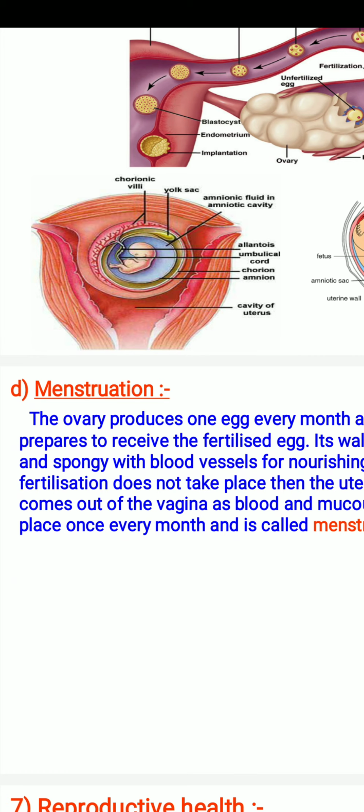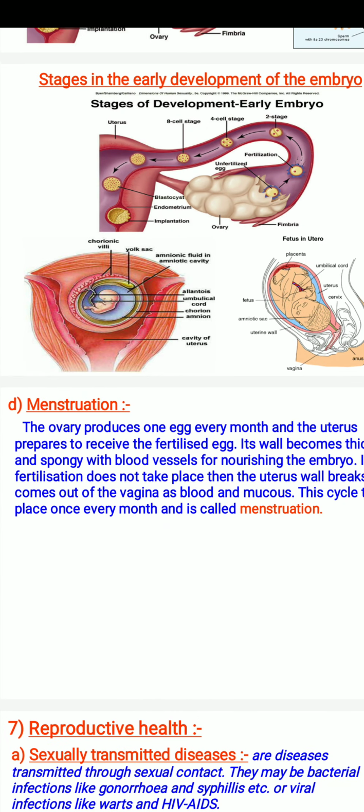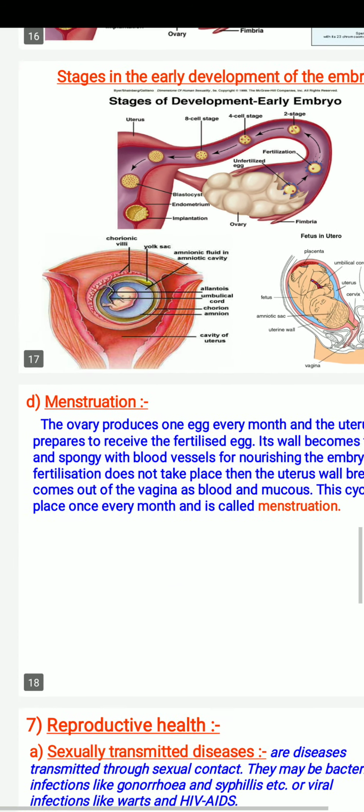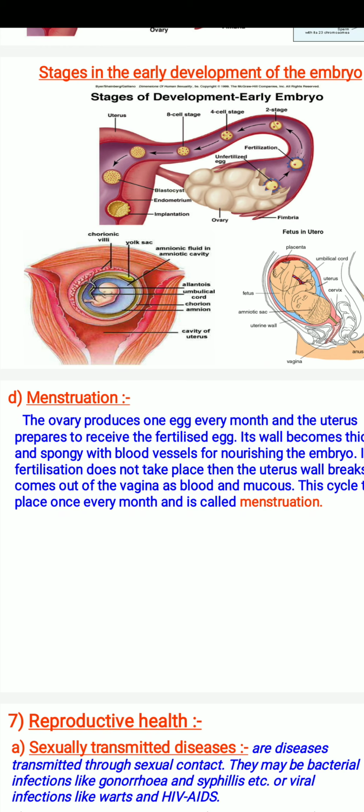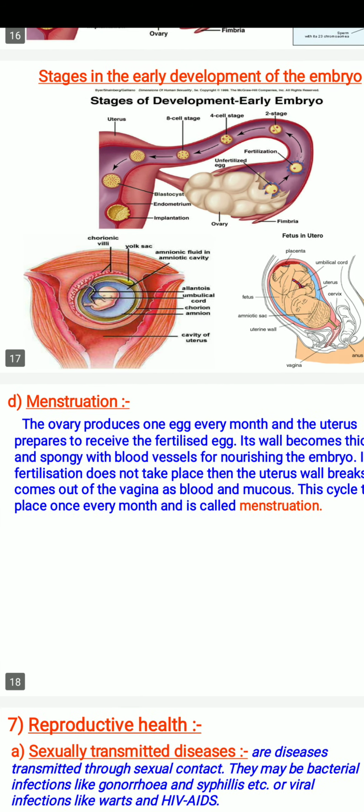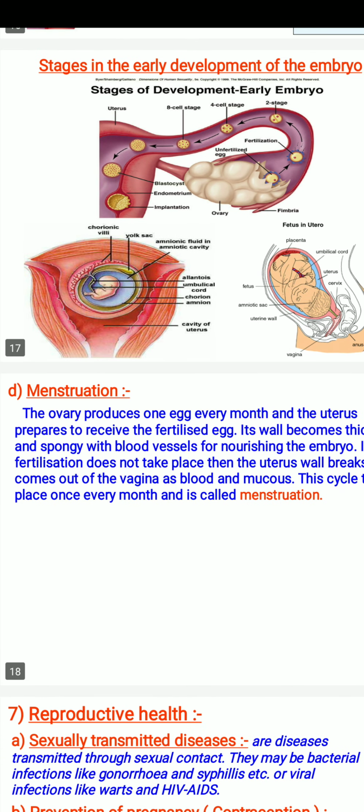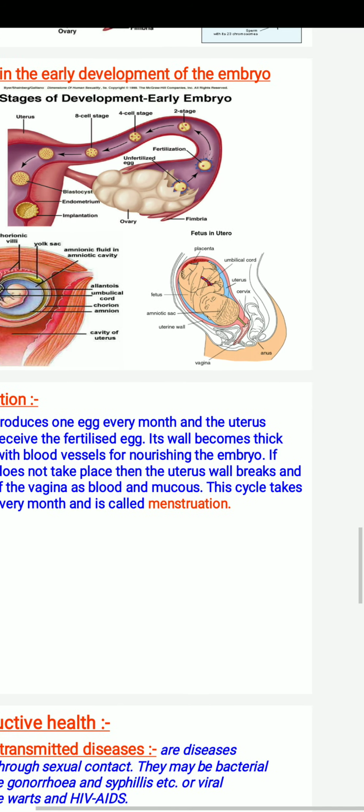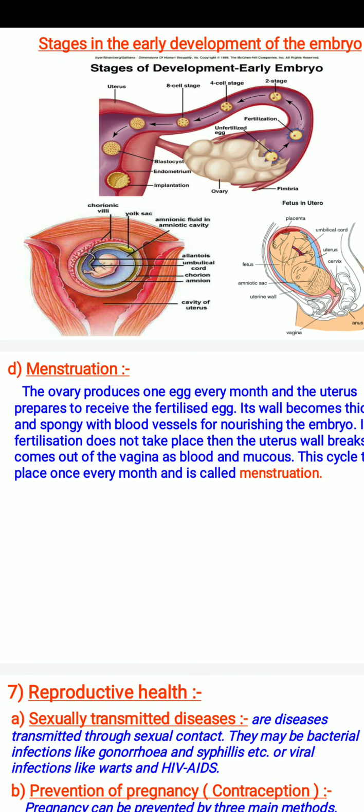Menstruation. The ovary produces one egg every month and the uterus prepares to receive the fertilized egg. Its wall becomes thick and spongy with blood vessels for nursing the embryo. If fertilization does not take place, then the uterus wall breaks and comes out of the vagina as blood and mucus. The cycle takes place once every month and this is called menstruation.